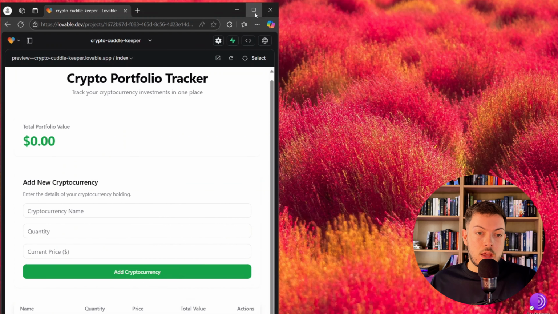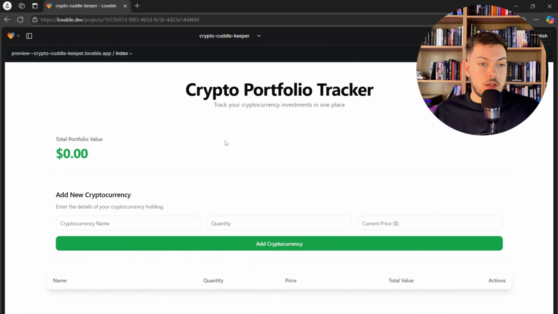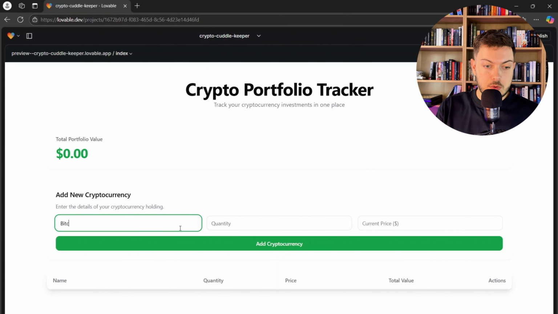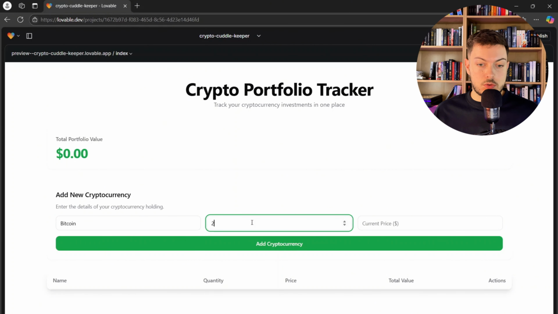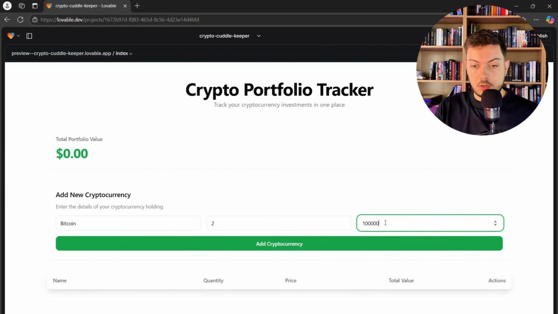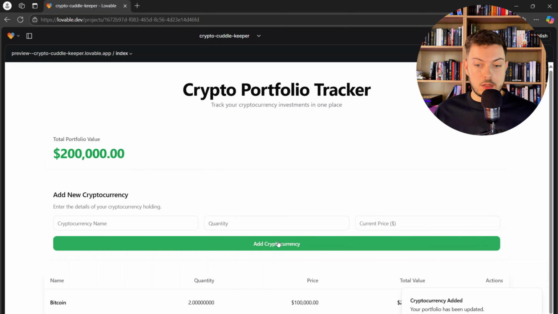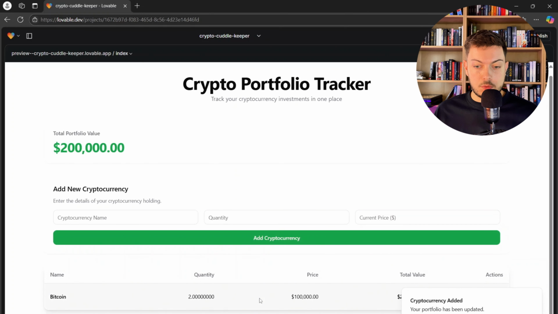And then if we look at Lovable, I really do like this. So if we added Bitcoin, quantity of $200,000, add that. We've got a total of 2 cryptocurrencies added. That's cool. It's a little notification that tells you your portfolio has been updated, and gives you your overall value. It gives you a little description here as well.